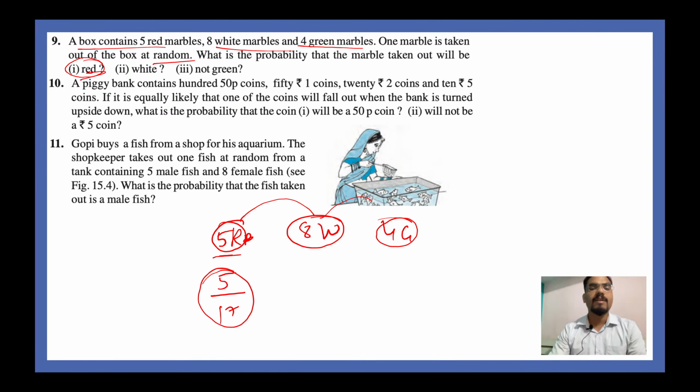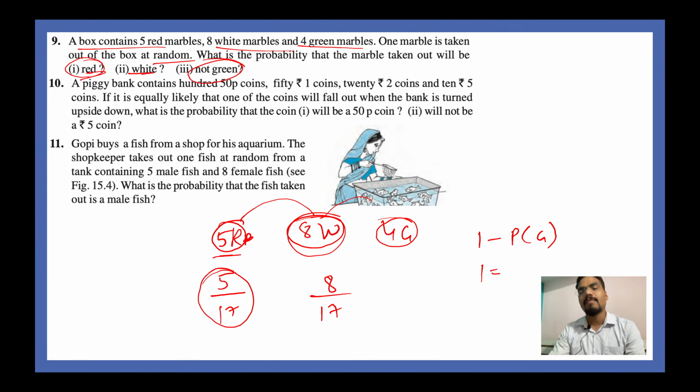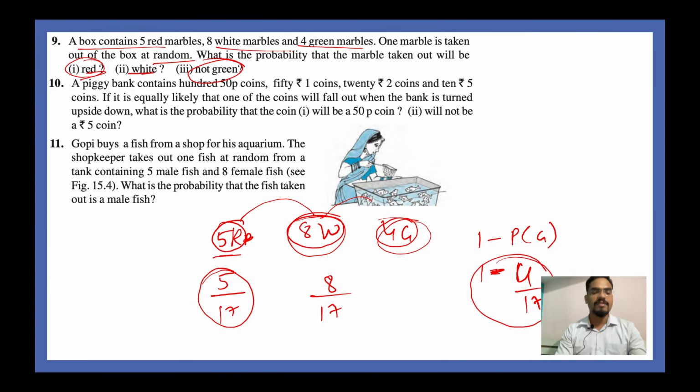What about a white marble? Simply divide 8 by 17 because your favorable outcomes are 8. So you have 8 white marbles. Probability of not getting a green is nothing but 1 minus probability of getting a green. So this is equal to 1 minus 4 divided by 17, and this is your correct answer. Very nice, guys. You are doing an awesome job. Keep it up.